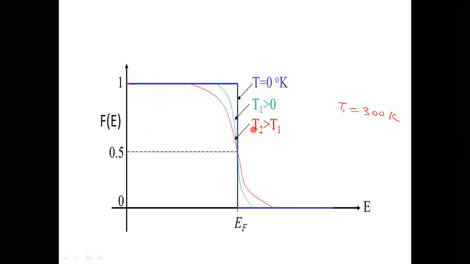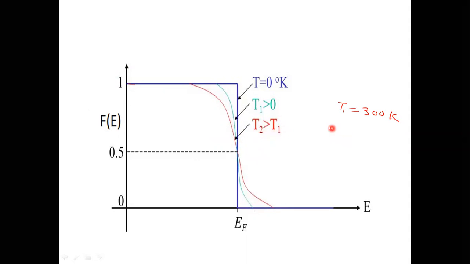We know now the probability of filling the valence band is decreased from 1, but the probability of filling the conduction band is increasing. So the curve will be like this. Here the probability is not 1, it is decreasing. And within the conduction band it is not 0, now it is increasing.